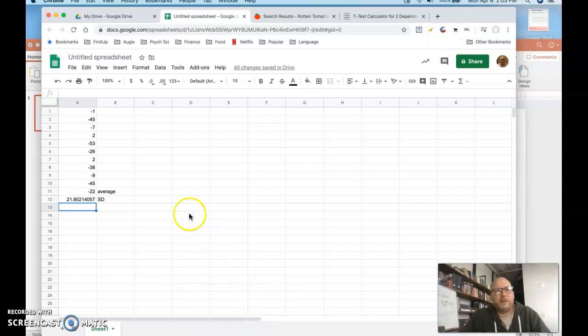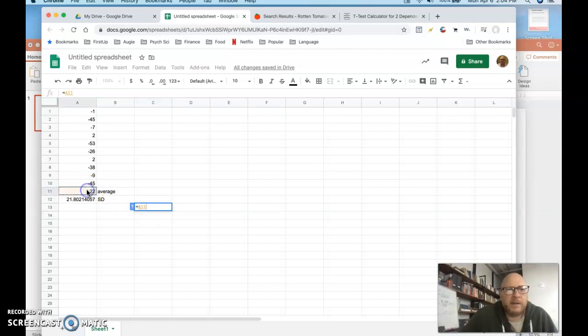Now, at this point, you can either do the calculation here. The way you would do that is go to another square and just go equals, and then select the square with the average in it, slash for divide, hit the square with the standard deviation, enter, and that is your Cohen's d value.